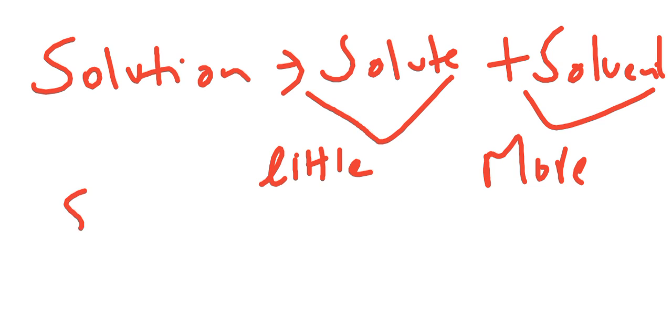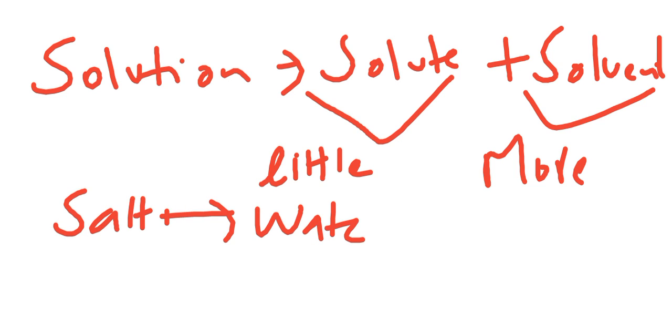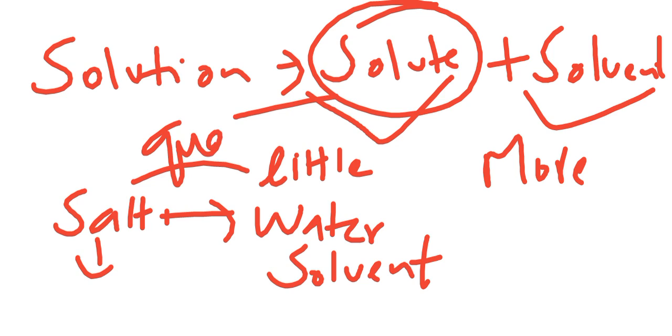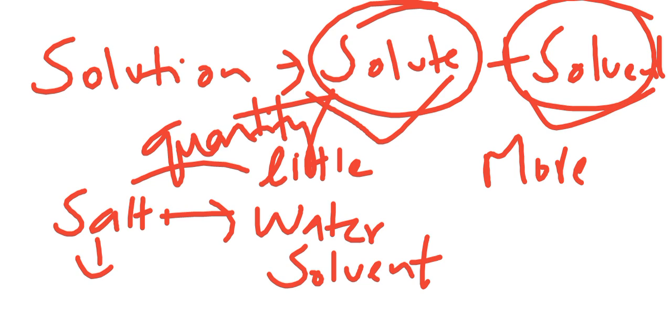So if we are dissolving salt in water, salt here is less, so it would be a solute, and water would be solvent. The technical definition of solute and solvent is that the amount that is being dissolved in a substance, irrespective of the quantity, is called solute, and the substance in which it is dissolved becomes solvent.